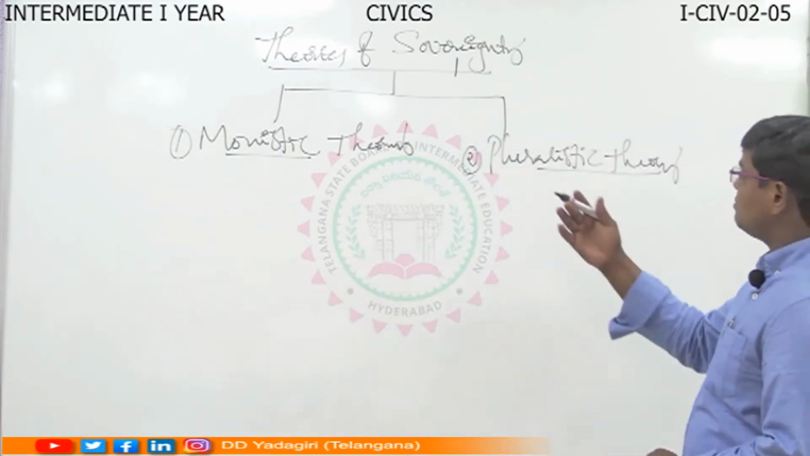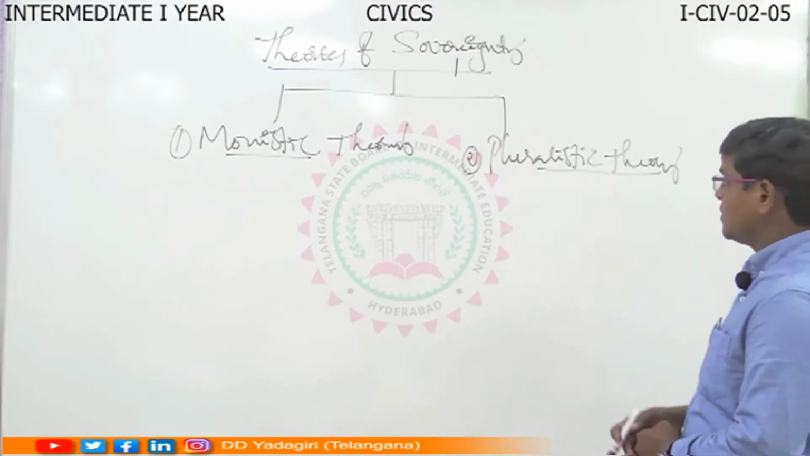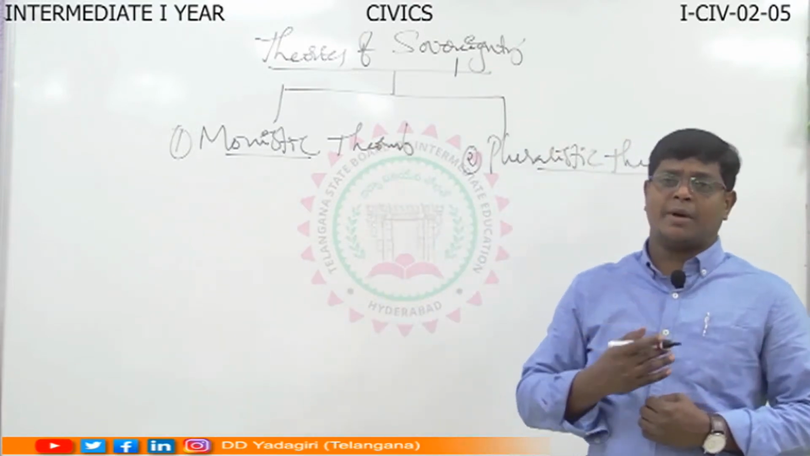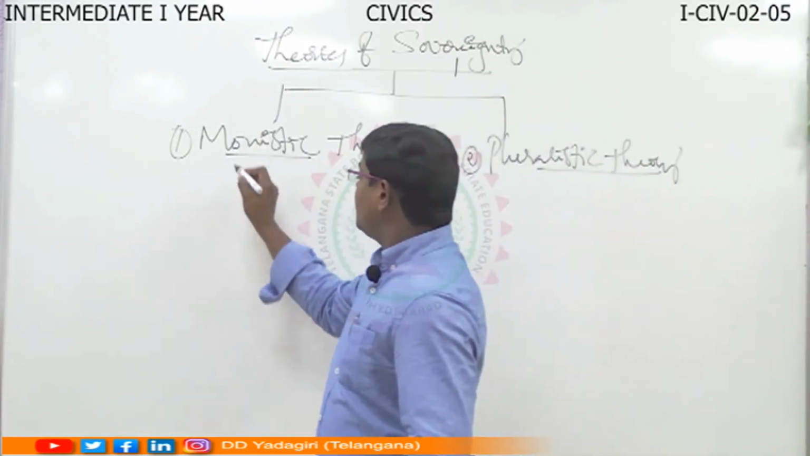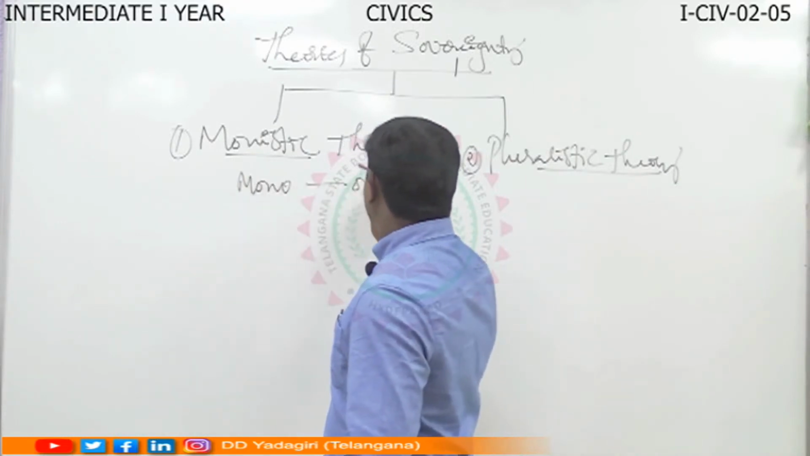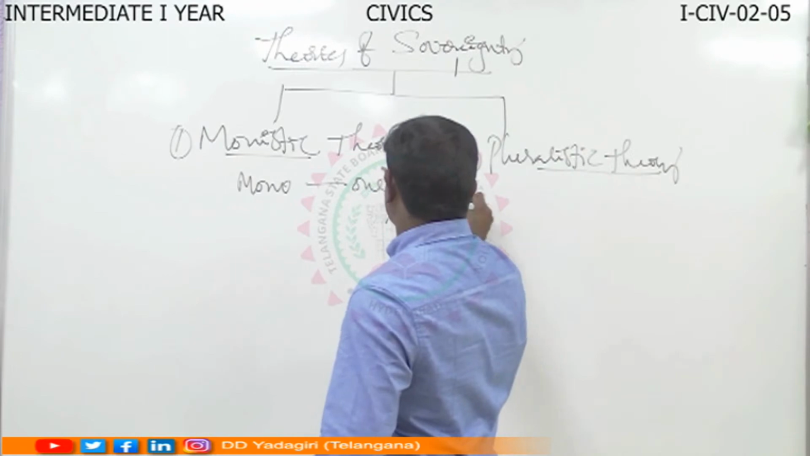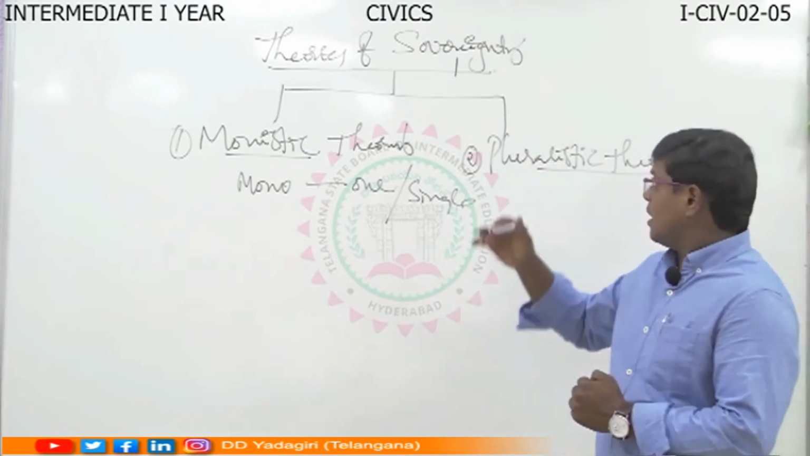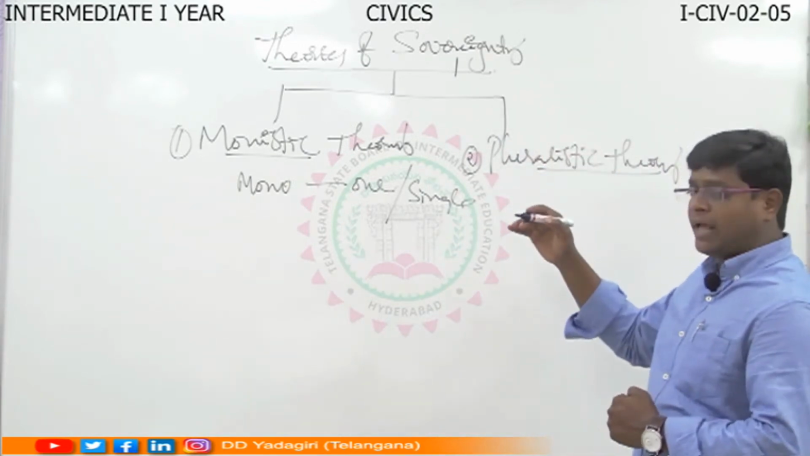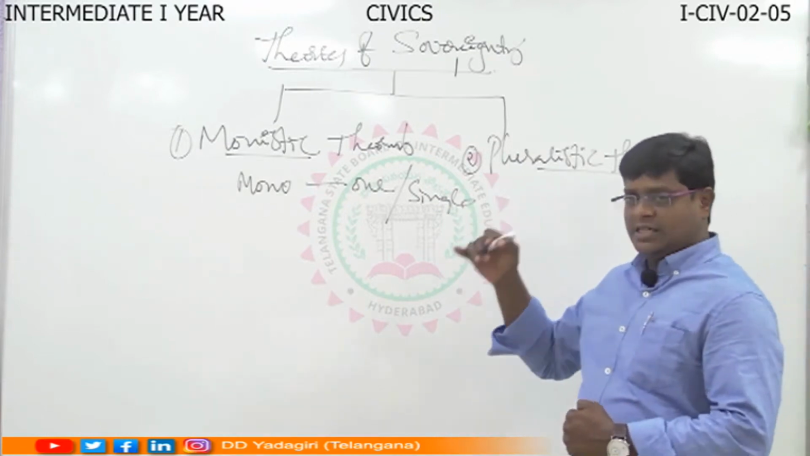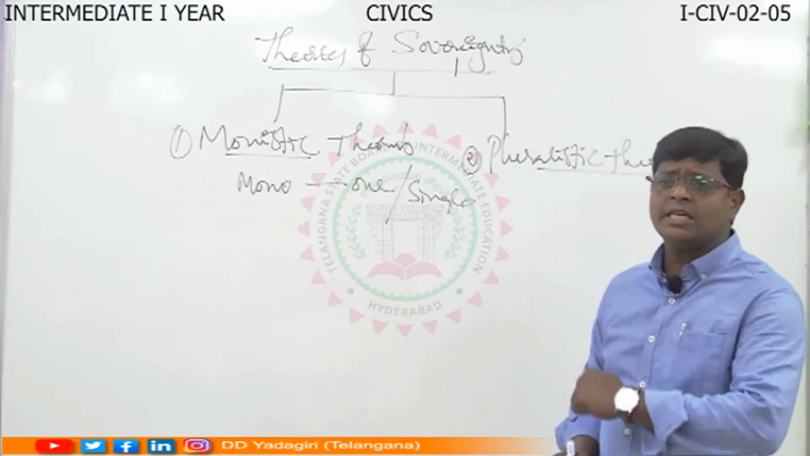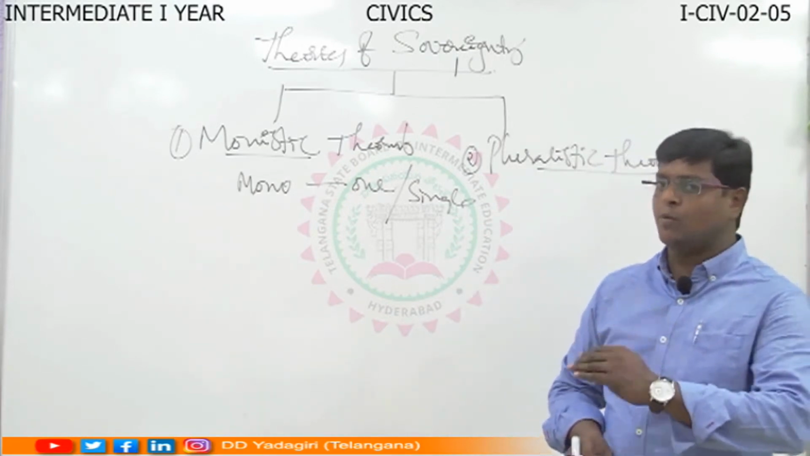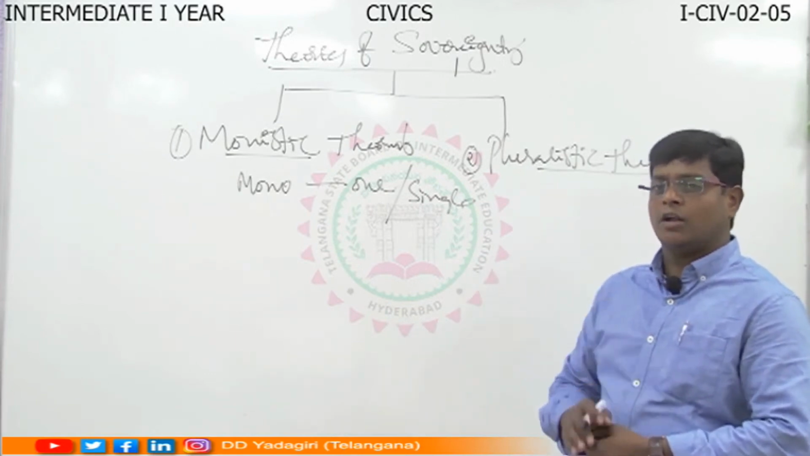Understood? So what is meant by monistic theory and pluralistic theory? At a glance, we will discuss here. Later on, we will concentrate on it in a very detailed manner. So, monistic theory. Mono means one, that means single. You know very well, sovereignty means supreme power, and this is the final power. This power is enjoyed by the state or the citizens and subjects, which is unrestrained by law also.